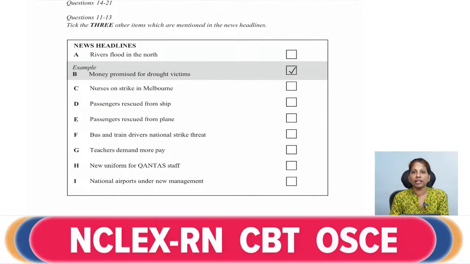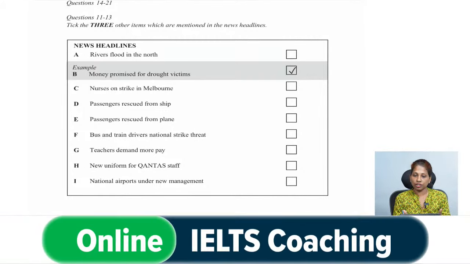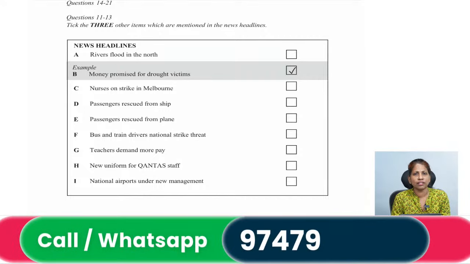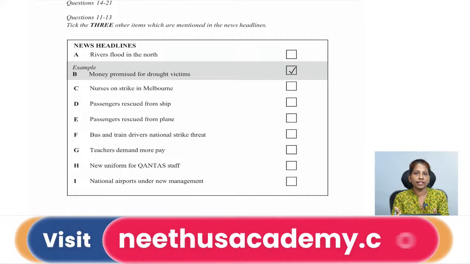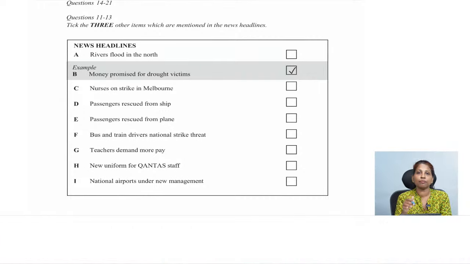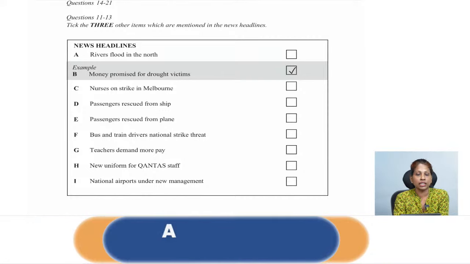If you go to the audio without understanding what you are looking for, or without identifying the question type, or the instructions, it will be difficult for you to track the answers when you are listening to the audio. In the end you will have to resort to guesswork. So you should know what you are looking for. We understood what pieces of information we are looking for. That makes it very easy to track the answers. Okay, so that is how we solve questions 11 to 13.